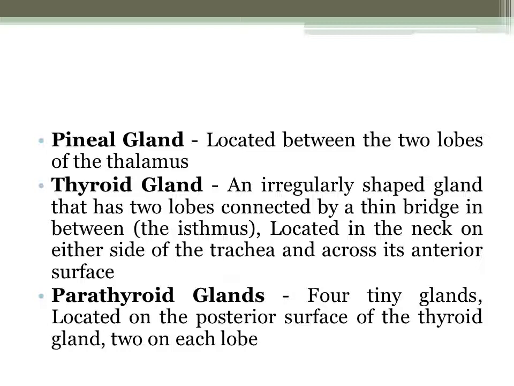All right, and then we have the parathyroid gland. The parathyroid glands are four tiny glands located on the posterior surface of the thyroid gland, two on each lobe. So that's the parathyroid. I think it's above, if I'm not mistaken. Okay, it's above on the surface of the thyroid gland.